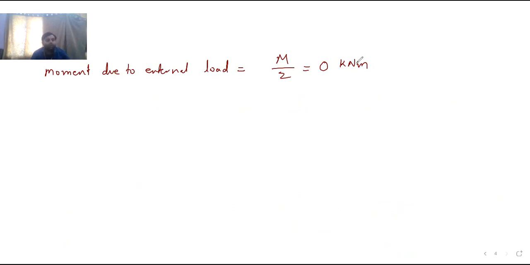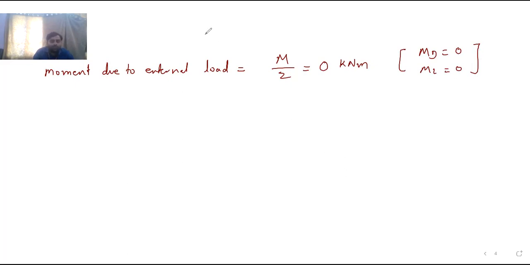These are simple supports, which do not have the capacity to carry moment. That is why at the simple support the bending moment is 0. So at the end section MD and ML are both 0, the moment due to dead load and live load is 0, and the total bending moment is also 0.